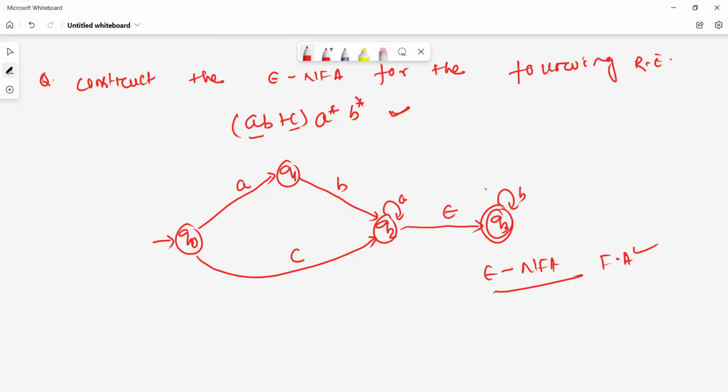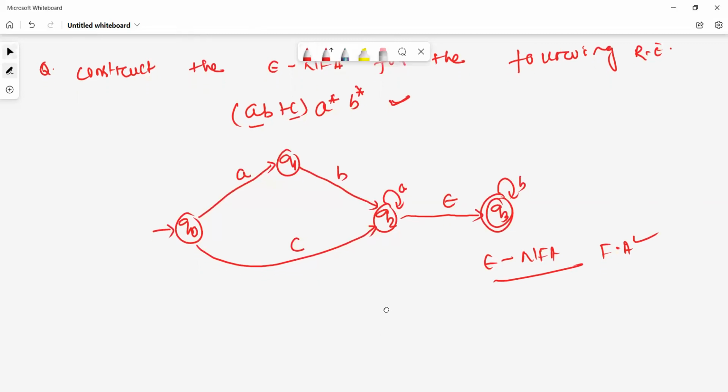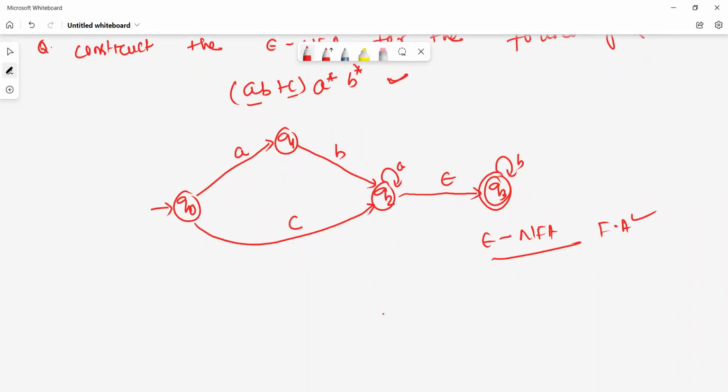Okay, then we'll construct the next question. Construct the NFA for the following regular expression.